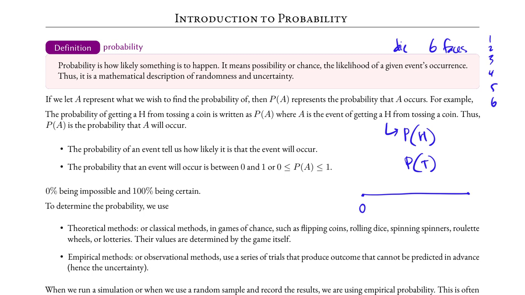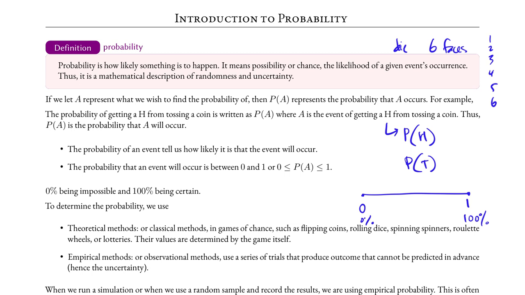If the probability is 1, then the event is certain to occur. 0 is 0% and 1 is 100%. If something is certain to happen, then the probability that that event happens is 1. Again, the probability is a number between 0 and 1, including 0 and 1.